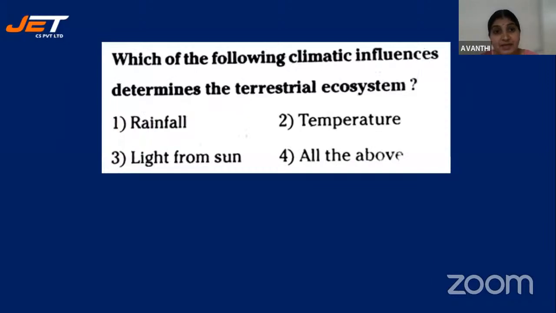Yes, very good. Most of you have given the correct answer. Then, which of the following climatic influences determines the terrestrial ecosystem? See here, what is an ecosystem? Energy is being transferred from one organism to another organism, as I told you, in an environment. So this flow of energy happens in an environment, and there is always interaction between living and non-living things.